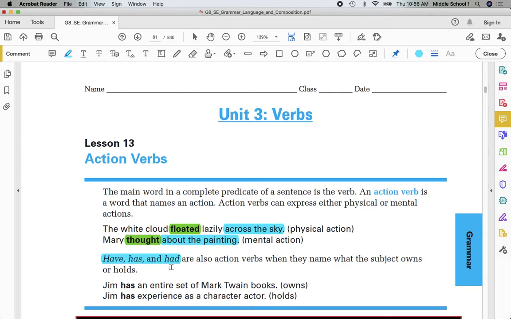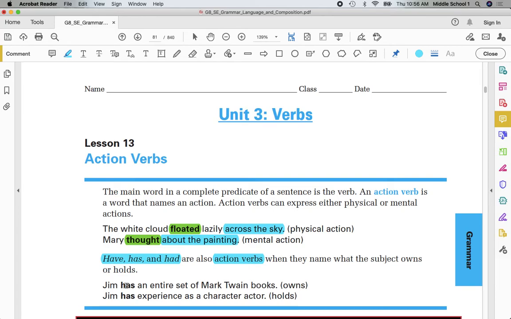Also, we will be getting to the point where we review helping verbs and linking verbs. We sometimes need to remember, especially when we talk about predicate nouns and predicate adjectives, that when have, has, and had stand by themselves, it is an action verb, which means, as we're going to discuss later this week, that these words can have objects.